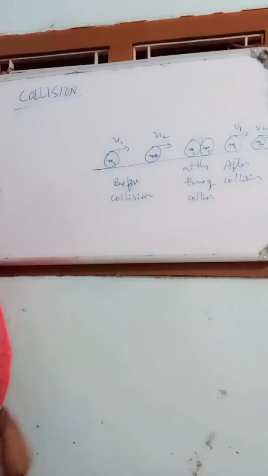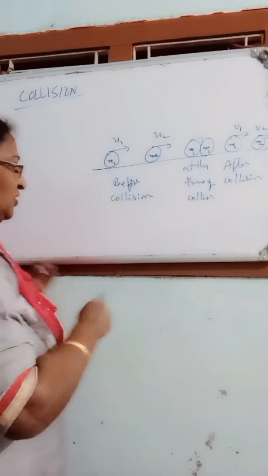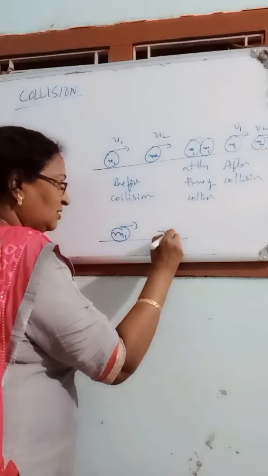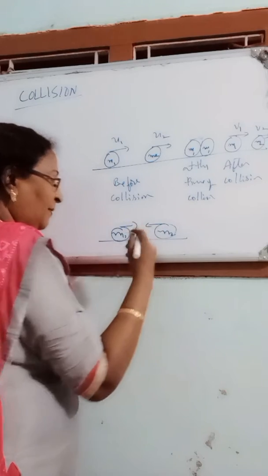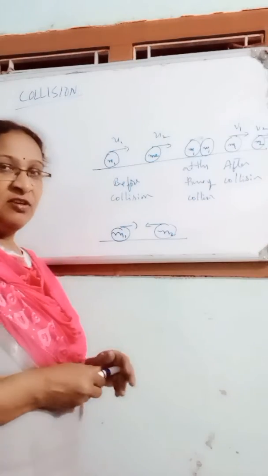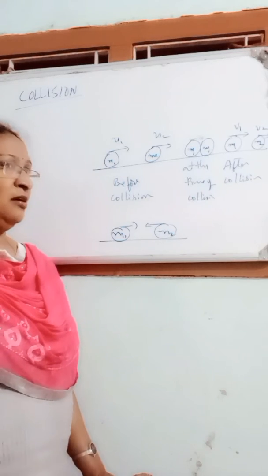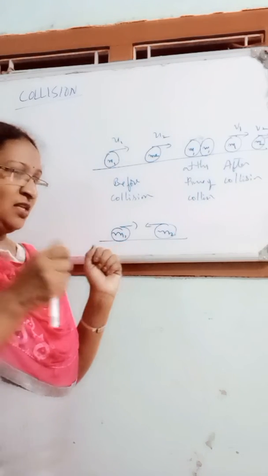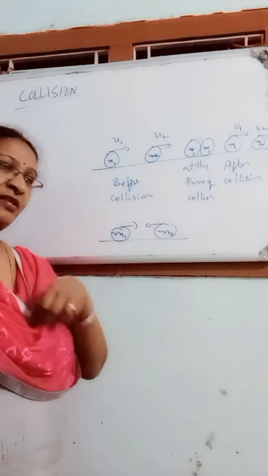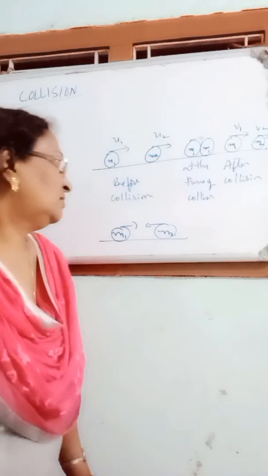What is collision? When two bodies are moving along the same direction, or sometimes in opposite directions, they approach each other, then exchange of momenta takes place. That phenomenon is known as collision. First, how to define collision? Collision means when two bodies approach each other, whether traveling in the same direction or in opposite directions, they exchange their momenta. That phenomenon is known as collision.